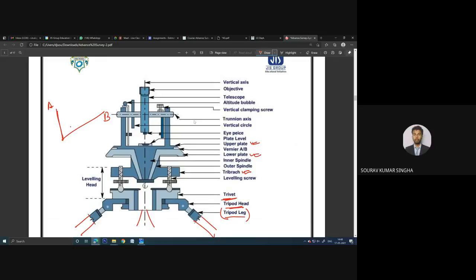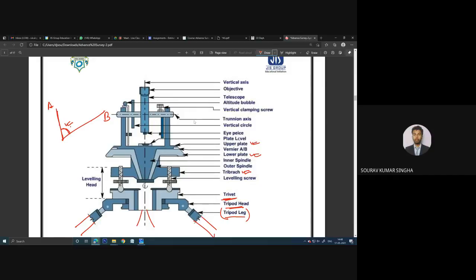Then you deduct them: angle B minus angle A gives you this angle value. After taking the readings, you need to lock them, because if someone by mistake holds the machine and moves it even at a millimeter level, the angle will vary. That is why the lock and unlock portion is there on the lower plate and upper plate.